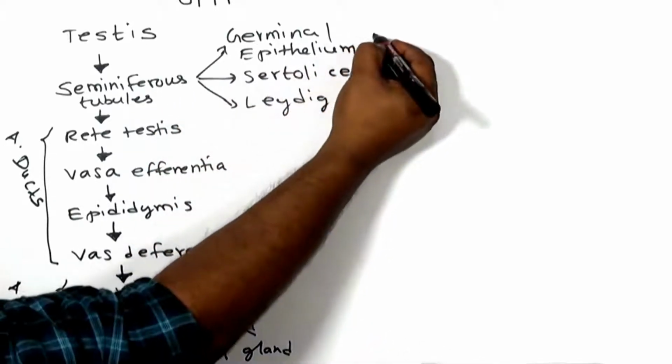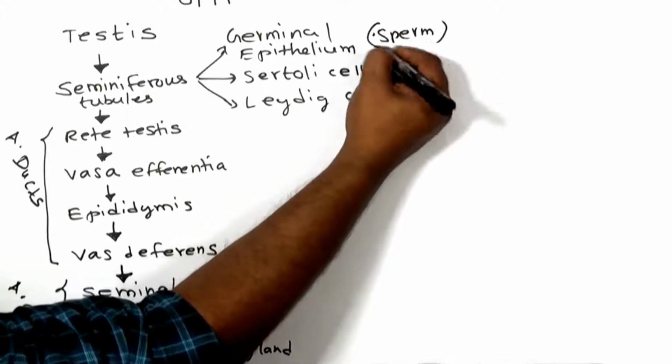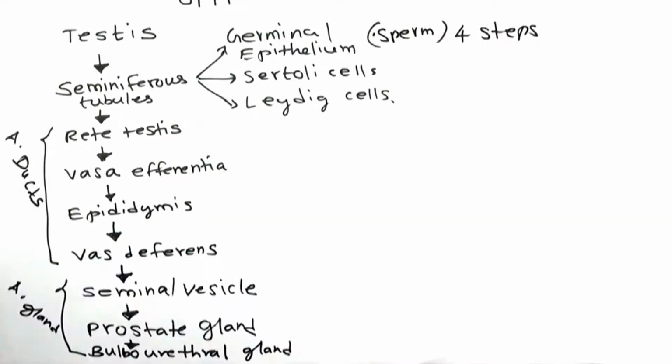So I gave you the idea. The sperm production takes place there, but I told you it needs 4 steps. If you want, I will repeat the point once again. The steps are: first mitotic division, then meiosis 1, meiosis 2, spermiogenesis.